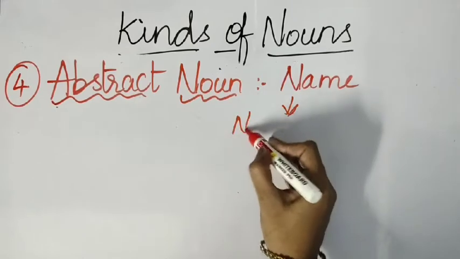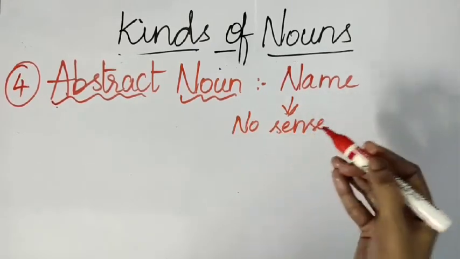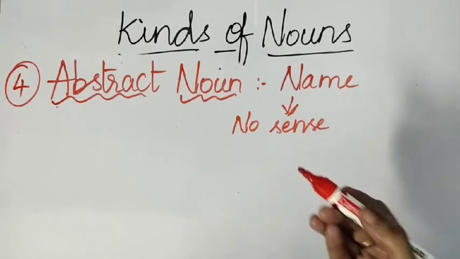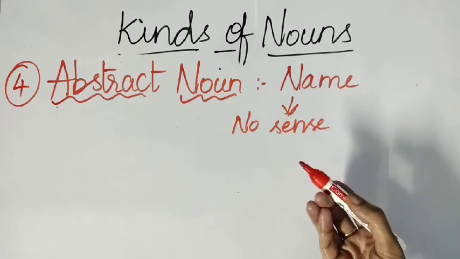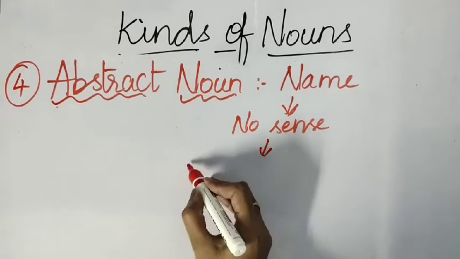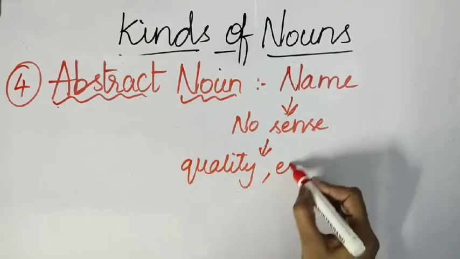It does not have any sense. What do you mean by sense, students? You cannot see it, you cannot touch it, you cannot hear it, you cannot taste it, you cannot smell it. Such a thing is nothing but any quality, any emotion.